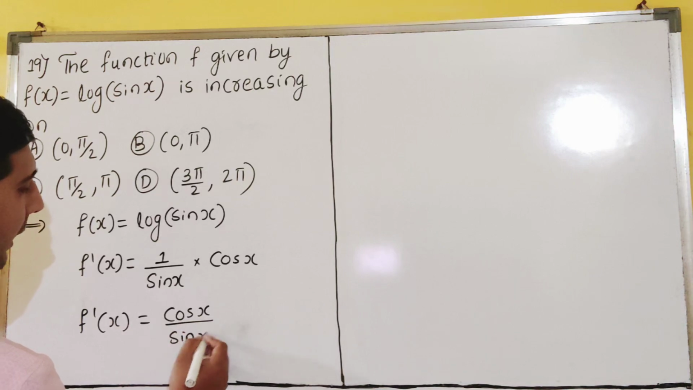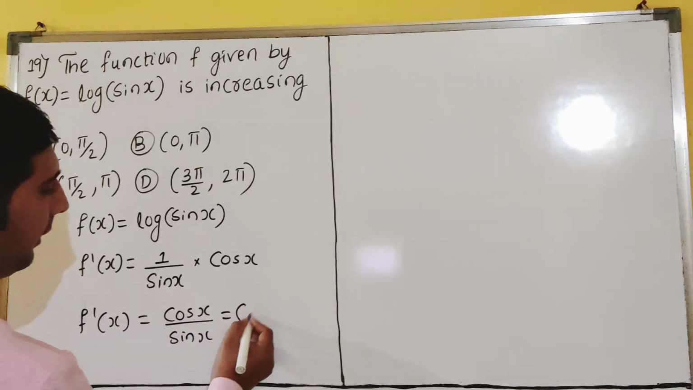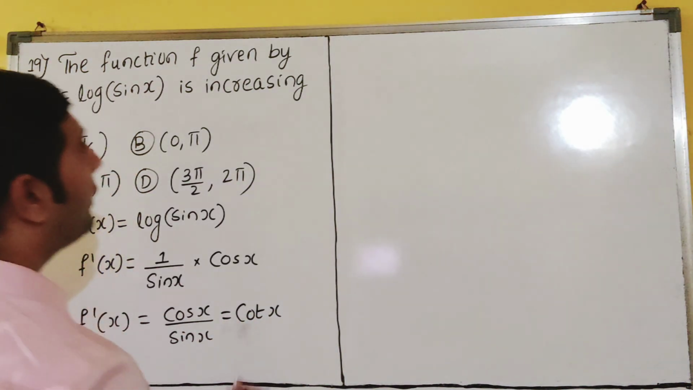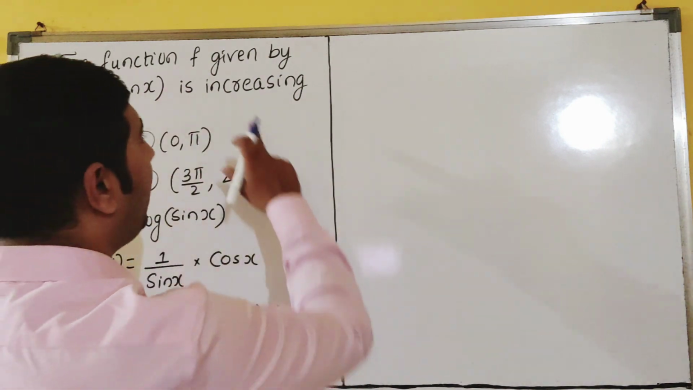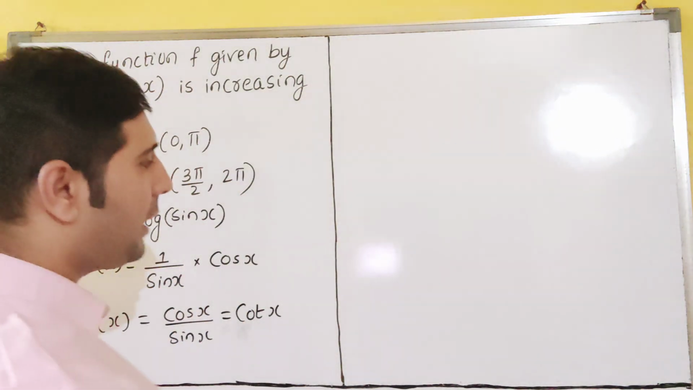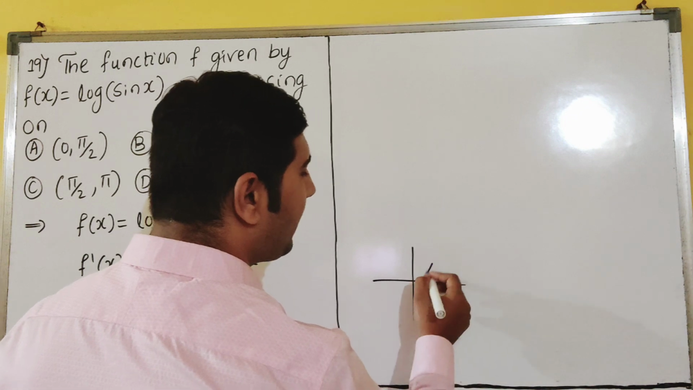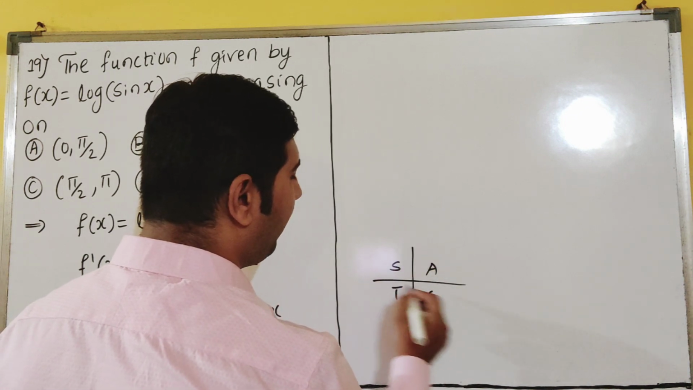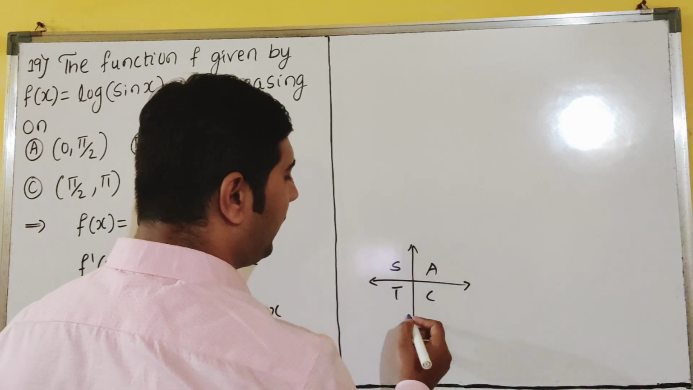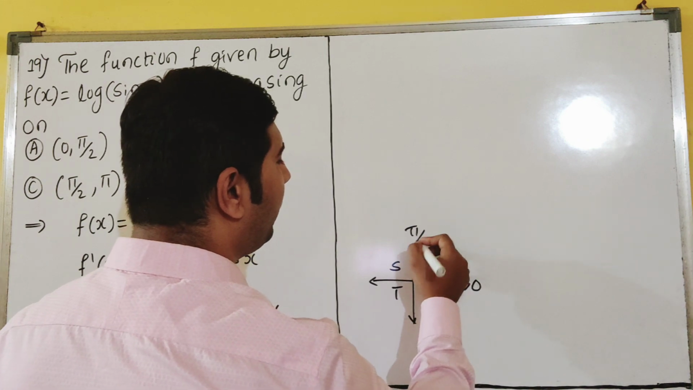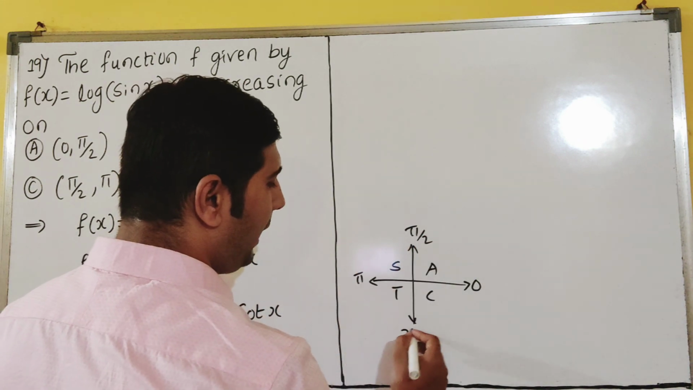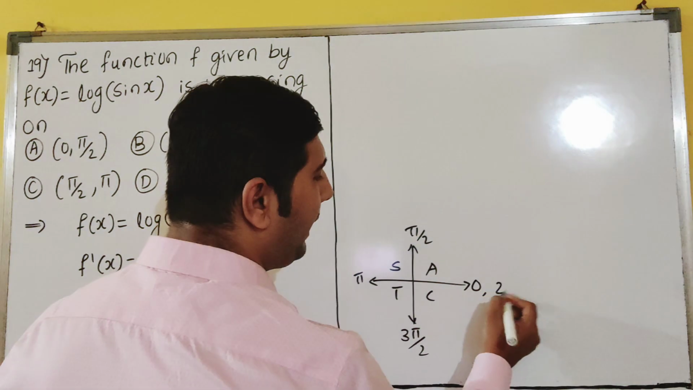sin x is equal to how much? Cos by sin is cot x, dear students. So now, is cot x increasing or not? We have to see in which interval it increases. Just now we have seen after school to college. So that is 0 to pi by 2, and pi to 3 pi by 2, 2 pi, dear students.